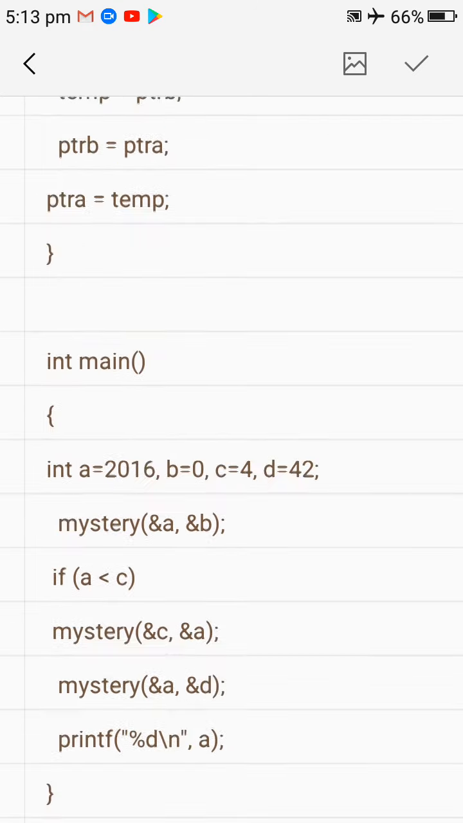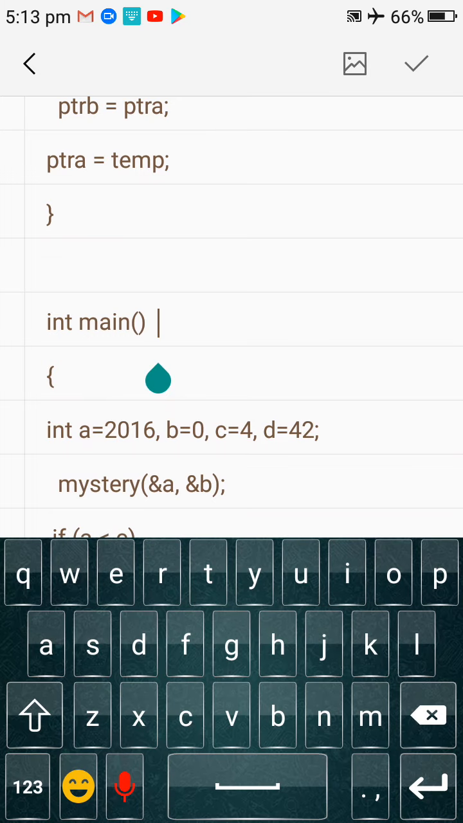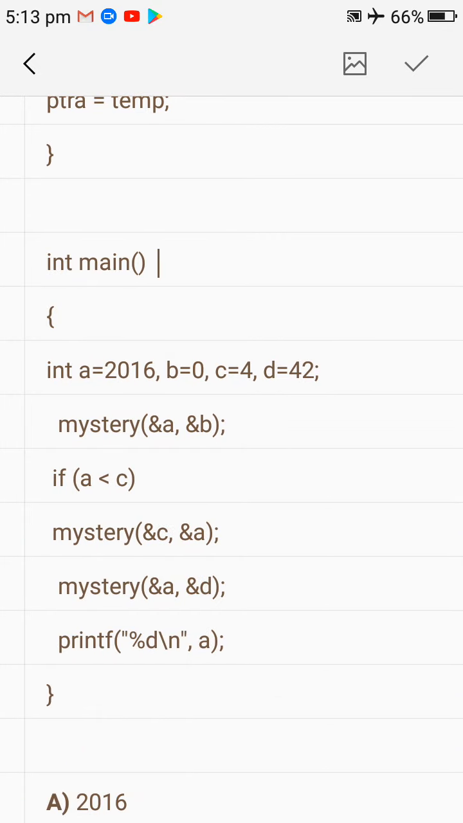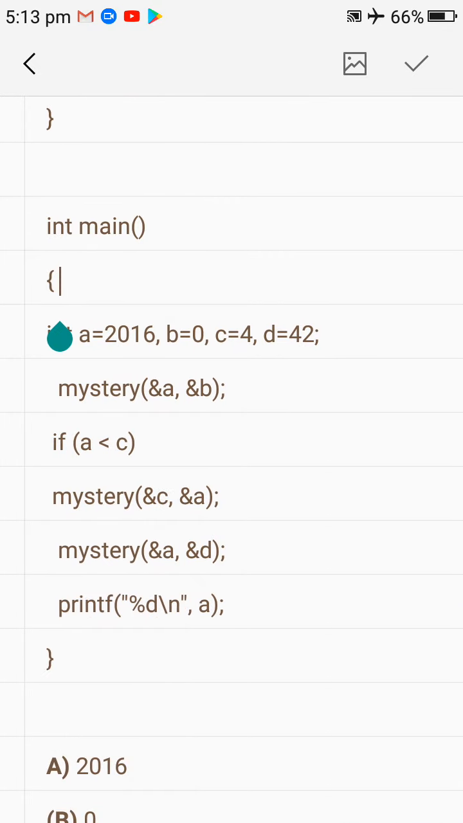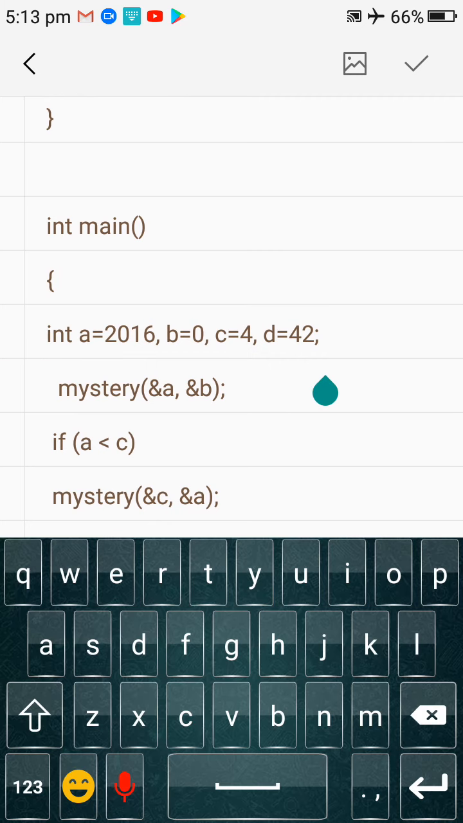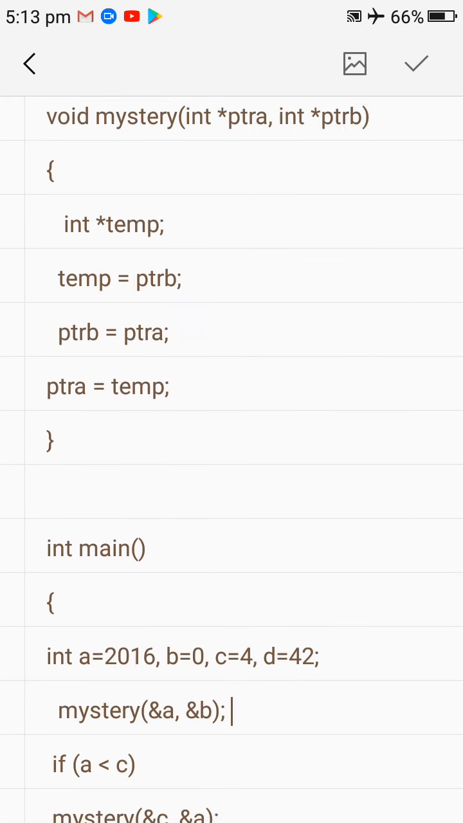Okay, and here is the main function. As you know, in each C program there is a main function, and the program executes from the main function. Here we have four variables a, b, c, d. The value of a is 2016, b is 0, c is 4, d is 42, and we are calling the function mystery.